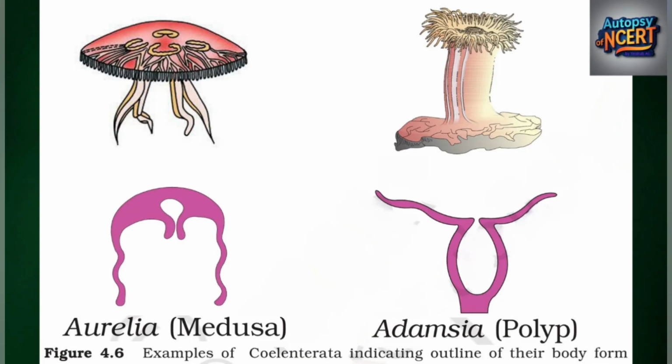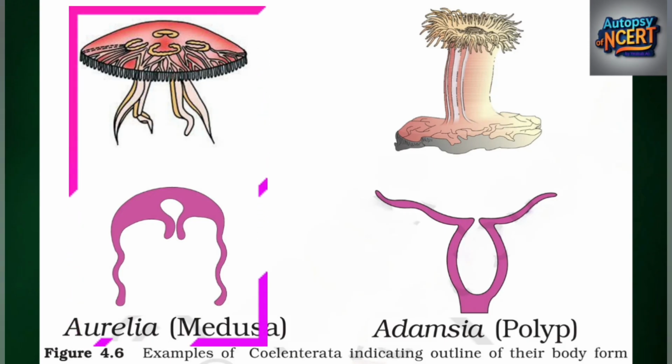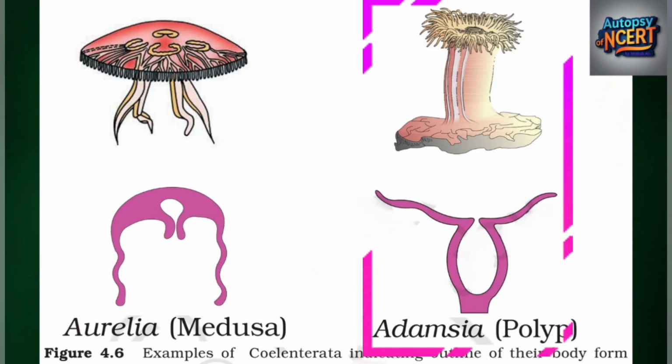Examples of Coelenterata indicating outline of their body form. Aurelia, medusa. Adamsia, polyp.